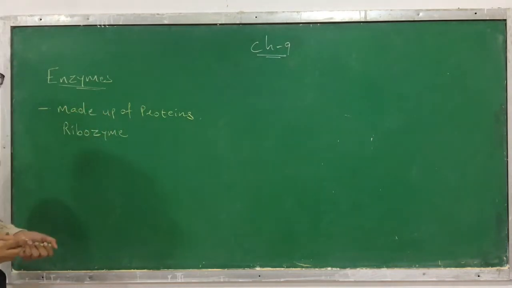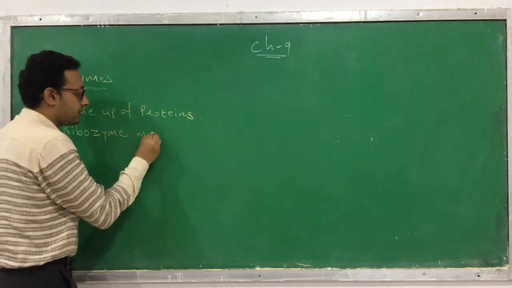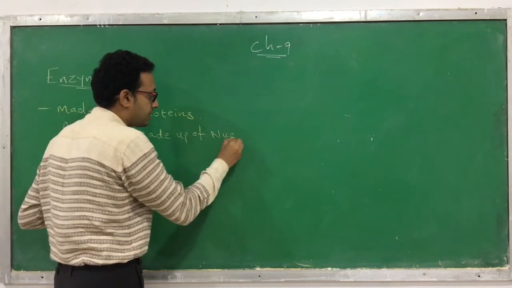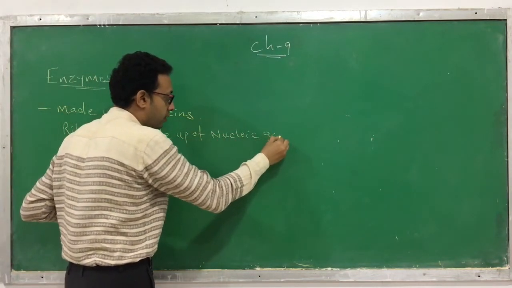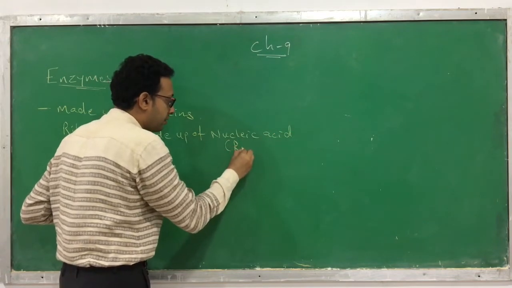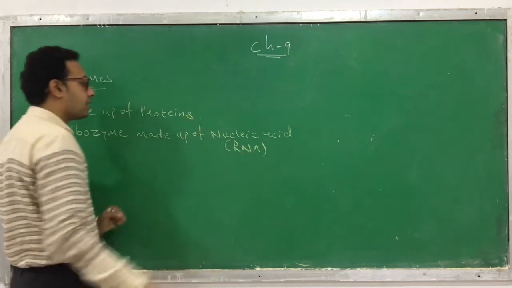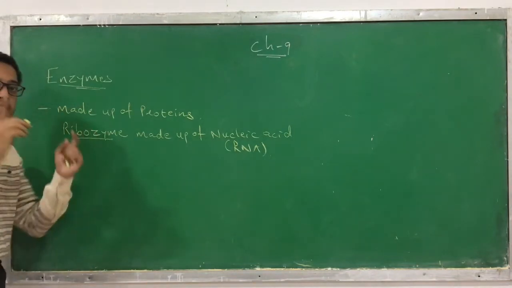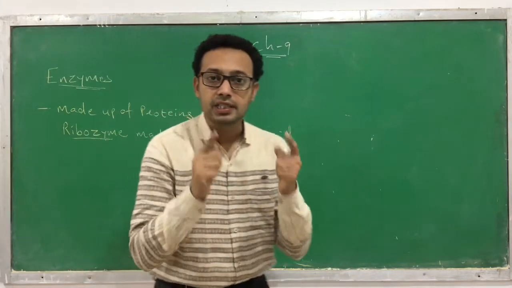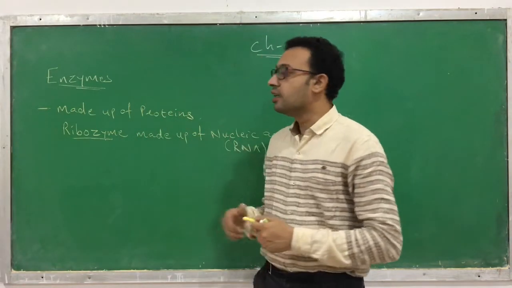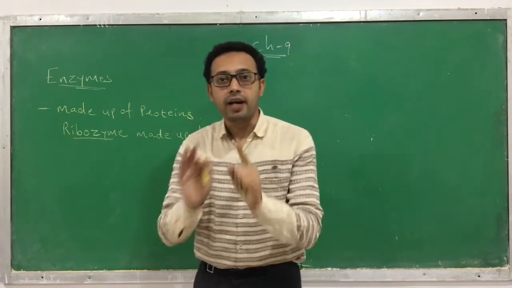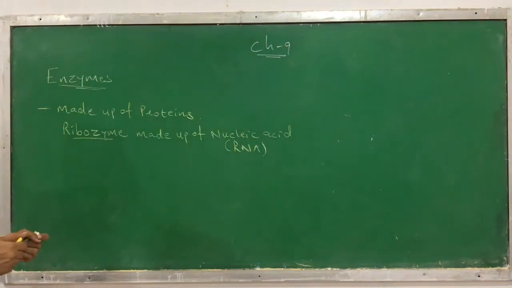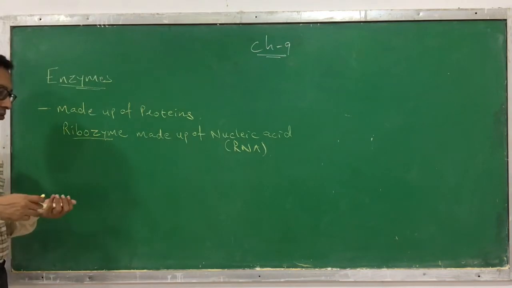This ribozyme is made up of nucleic acid. This is an enzyme, an exception, made up of nucleic acid. Which nucleic acid is it made up of? It is made up of RNA, ribonucleic acid. Ribozyme is an enzyme that is made up of a nucleic acid. Clear? Otherwise, most of the enzymes are protein in nature, that means they are made up of amino acids.